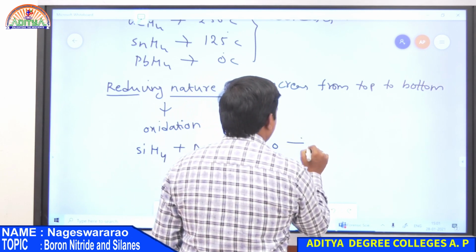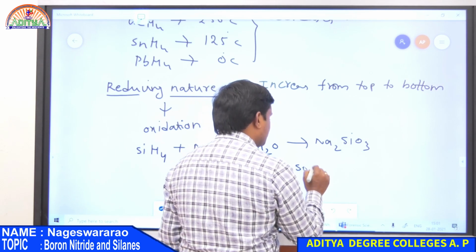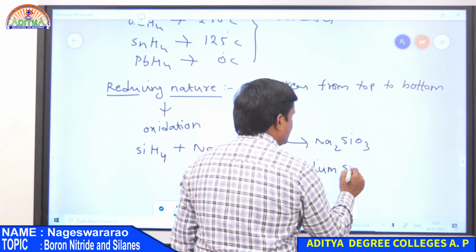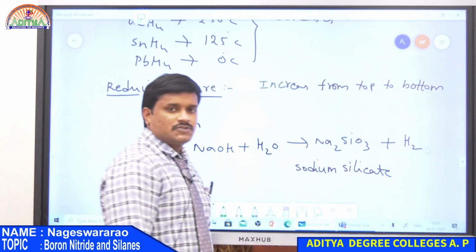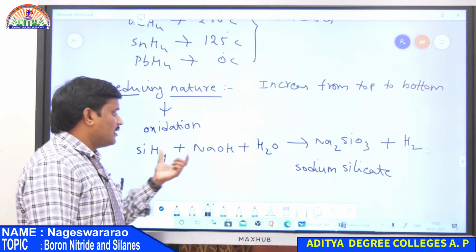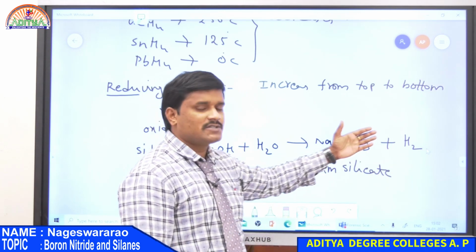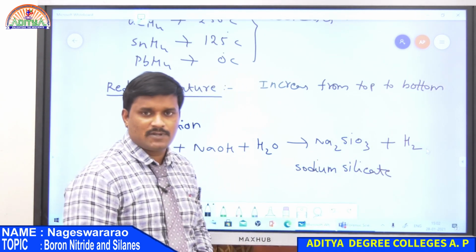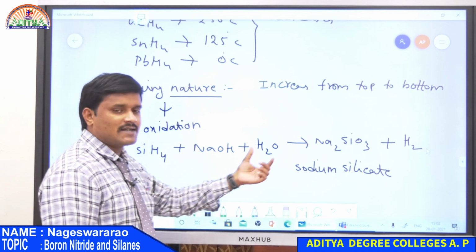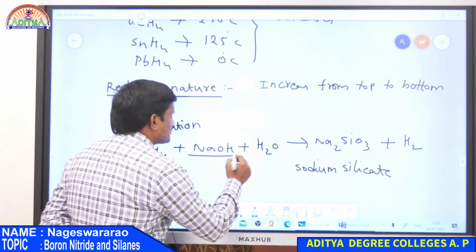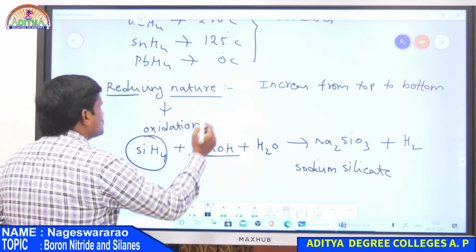It gives Na2SiO3, which is known as sodium silicate, along with hydrogen. So in this reaction, SiH4 reacts with alkaline water and gives hydrogen. It means removal of hydrogen takes place, and removal of hydrogen is nothing but an oxidation reaction. Therefore, here SiH4 undergoes oxidation and hence sodium hydroxide undergoes reduction. Therefore, SiH4 acts as a reducing agent.